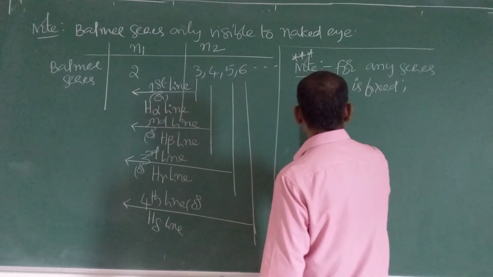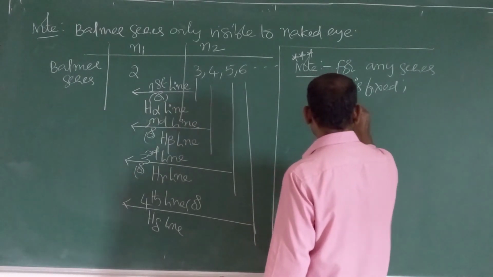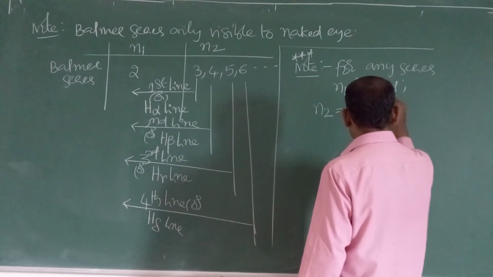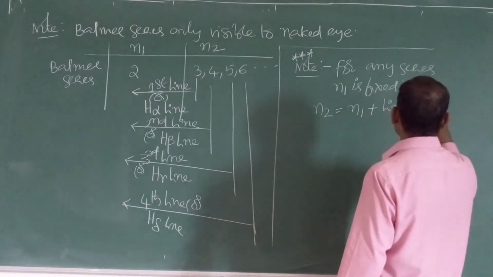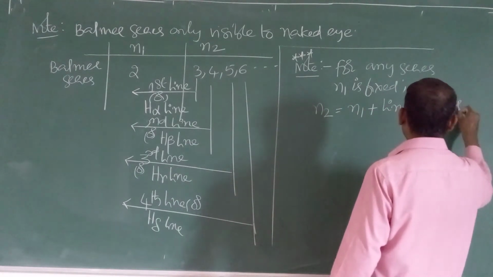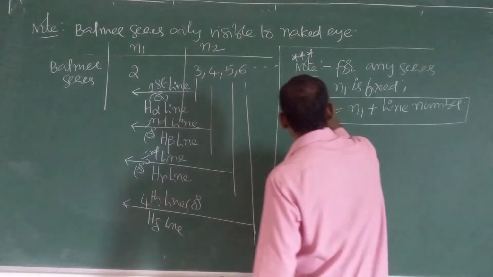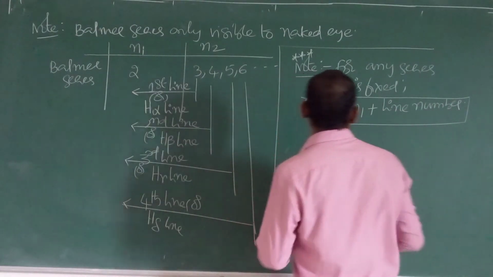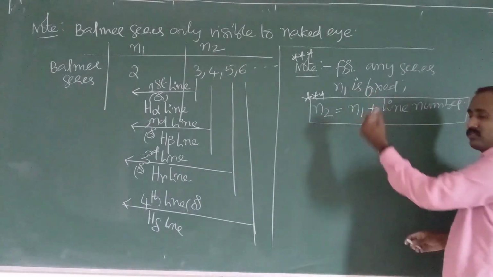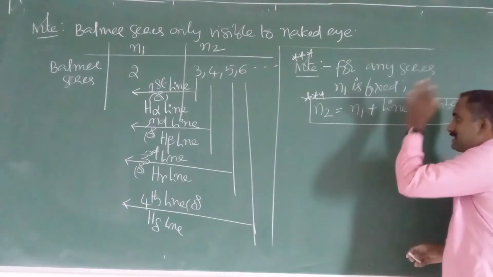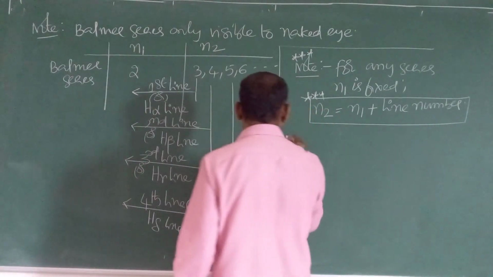N2 is not fixed. N2 is equal to N1 plus line number. Sometimes the line number is given and they will ask for the wavelength. So this you should remember: for any series, N1 is fixed, that is common, and N2 equals N1 plus line number. For understanding purposes, I am considering an example.